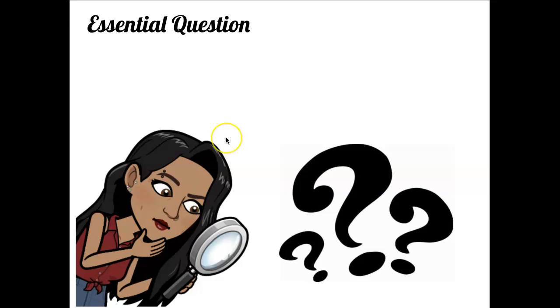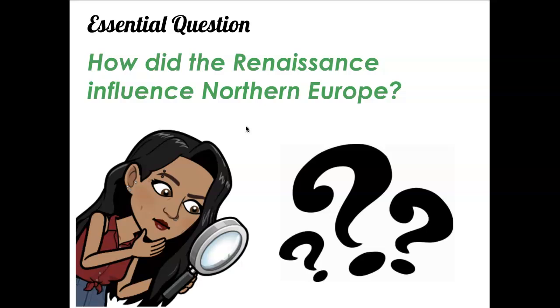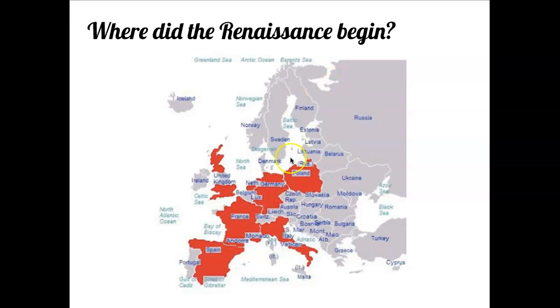For lesson 6.2, the essential question is, how did the Renaissance influence Northern Europe? So we know that the Renaissance began in Western Europe, which is this area in red, and it specifically started in Italy, right? We learned about Michelangelo and Leonardo da Vinci and Botticelli and all these other painters in the first lesson. But then it also began to spread to other areas like Germany and Belgium, France, and London, which is what we're going to be focusing on in this lesson.